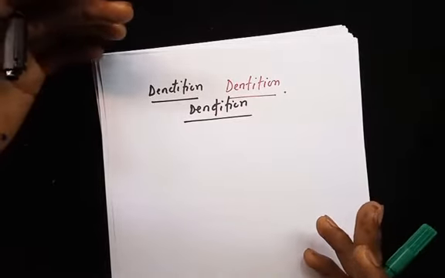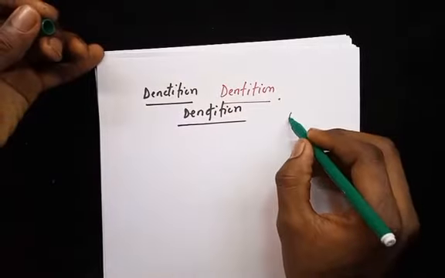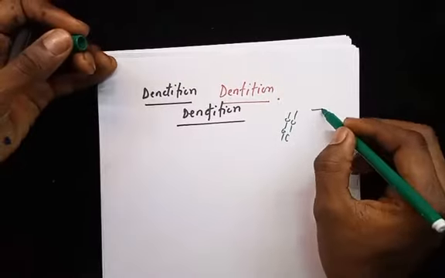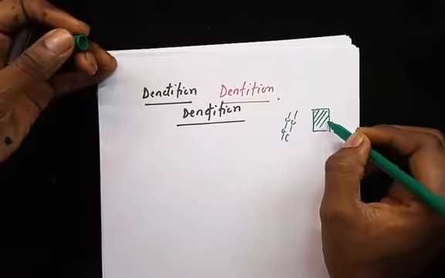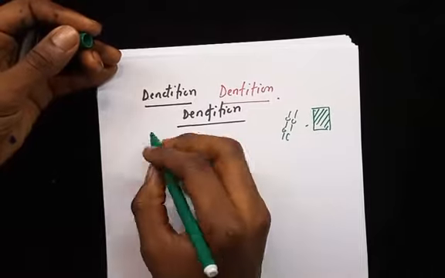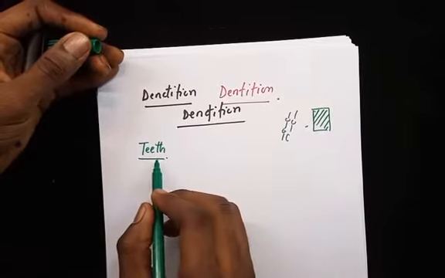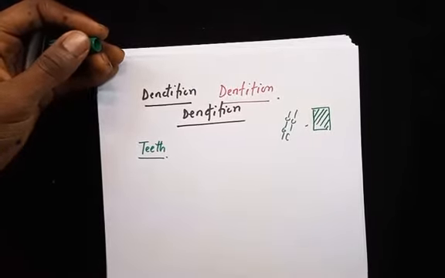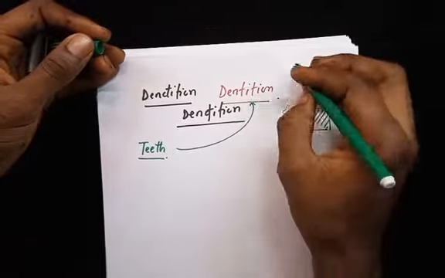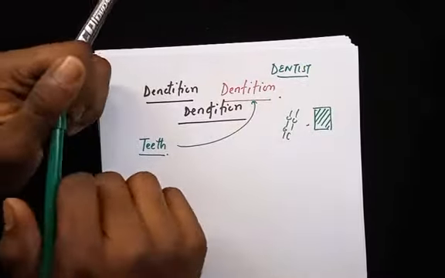Food is taken in usually in large macromolecules. Macromolecules means big substances. But cells only require micromolecules such as glucose for digestion. So how do we break down this large chunk of chocolate into glucose so that our cells can take it? A very important component of the digestive system of man and other animals are the teeth. Alright, so the particular arrangement of the teeth on the jaws of the animals is referred to as dentition. Alright, and then those people that take care of the teeth are called what? Exactly, dentists.